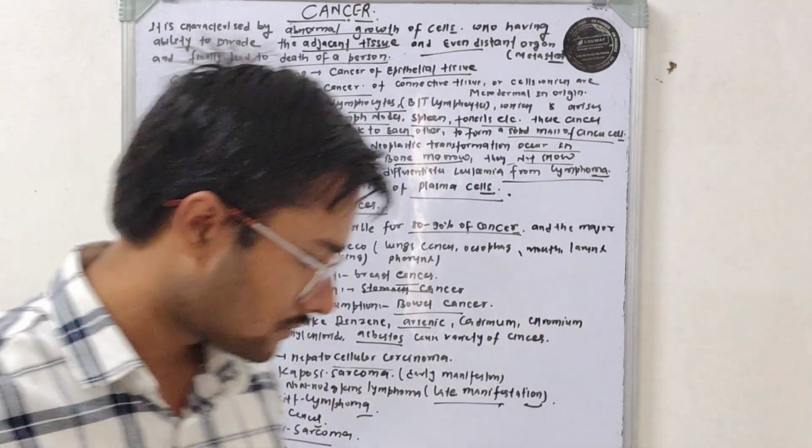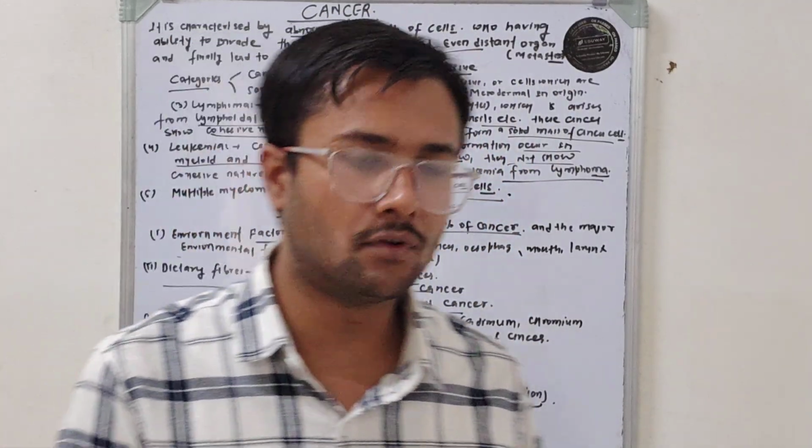So there are different factors like environmental factors.